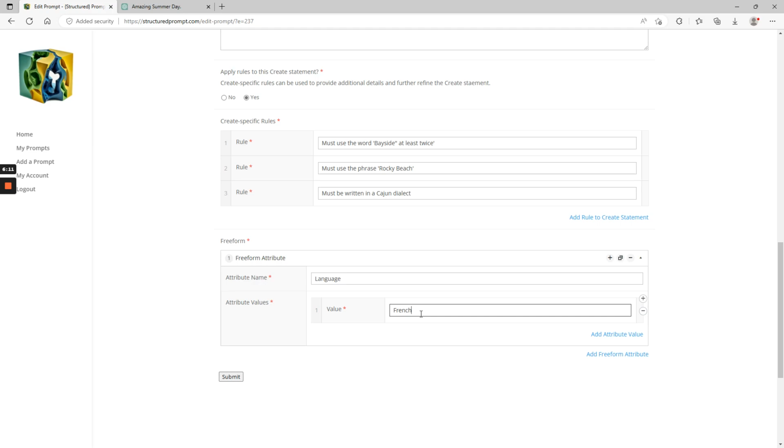And we'll call that French. We'll just add that one attribute, but I can keep building as many of those as I want to. And the attribute values can also have more than one value in the list, just like the rules up here. So you can start building some pretty complex JSON statements using that.